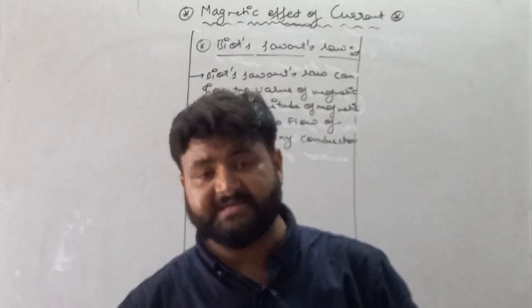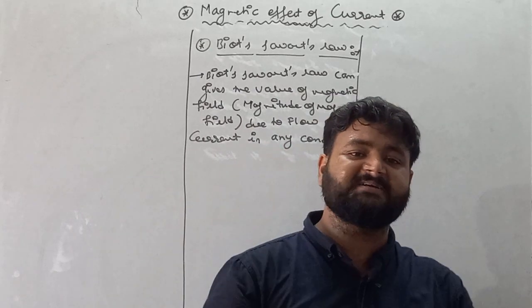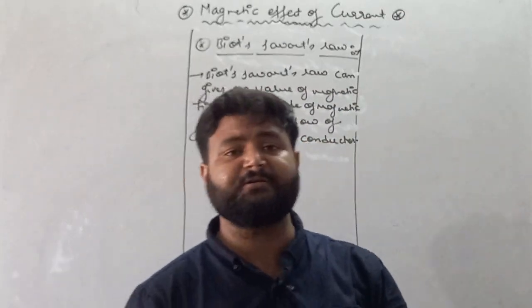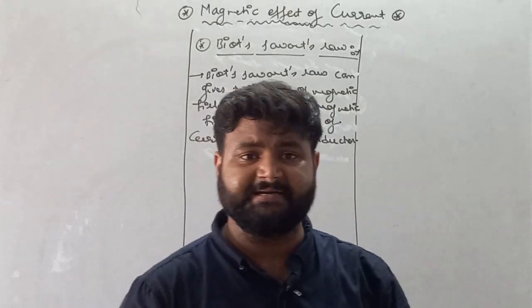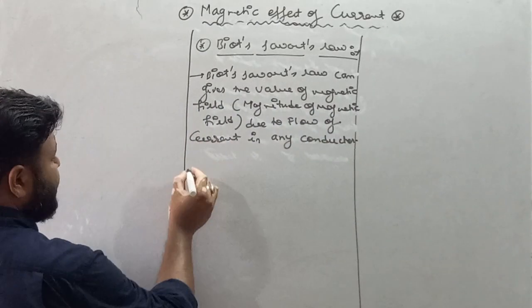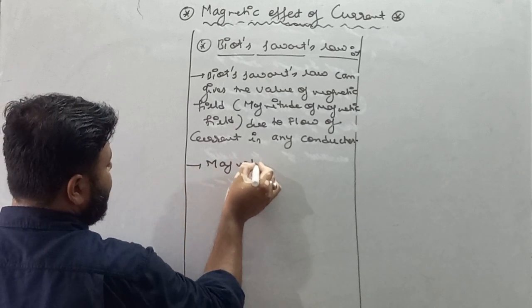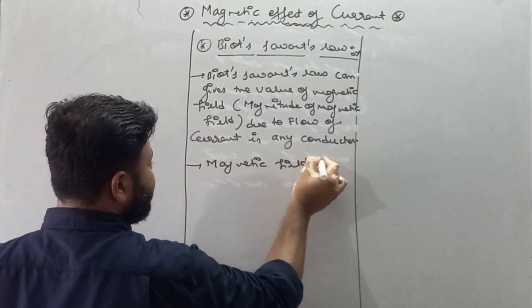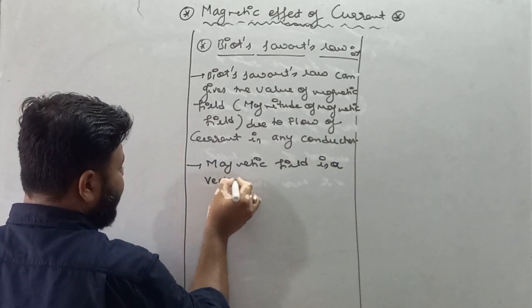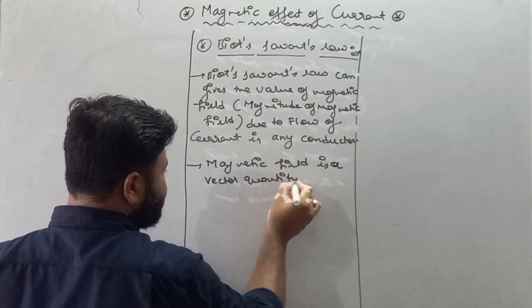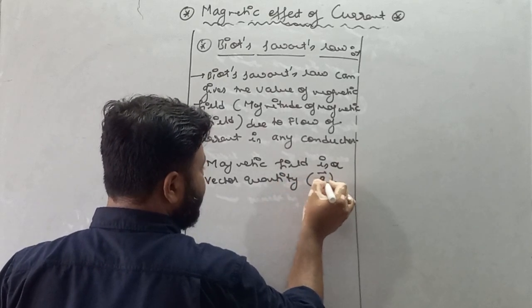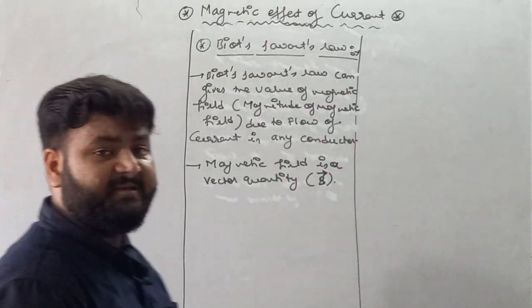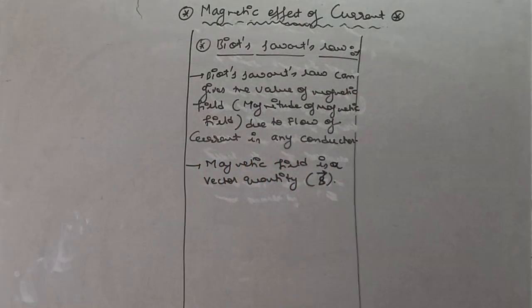My dear student, Oersted can give only observation, but Biot-Savart can give the mathematical expression of magnetic field due to a current carrying conductor. First thing. Second thing, like electric field, magnetic field is also a vector quantity. It is represented by capital B vector. Electric field is represented by capital E vector and magnetic field is represented by capital B vector.